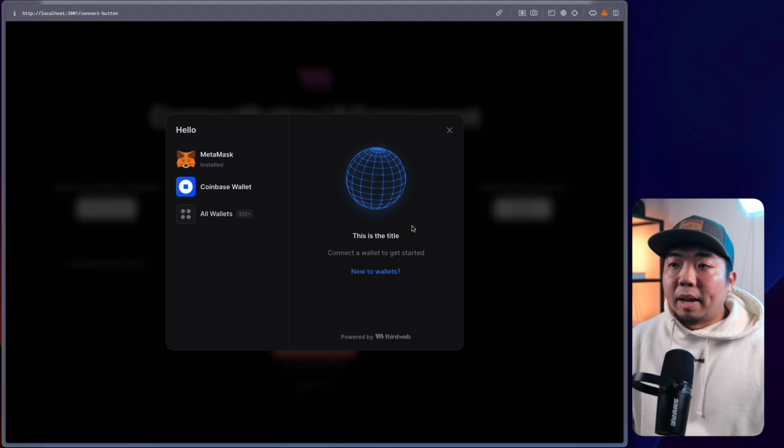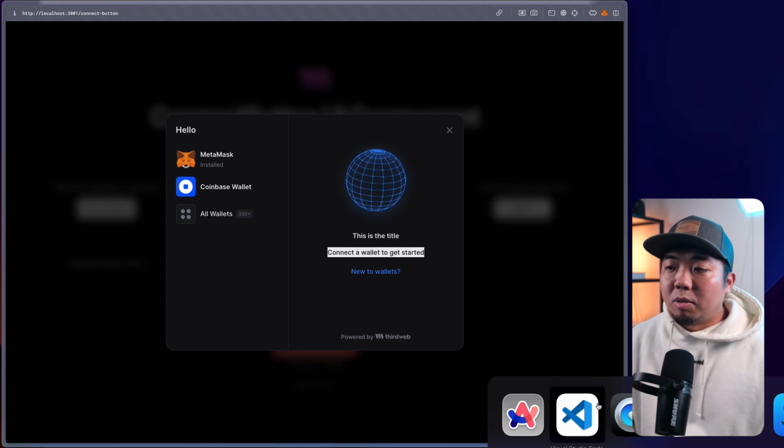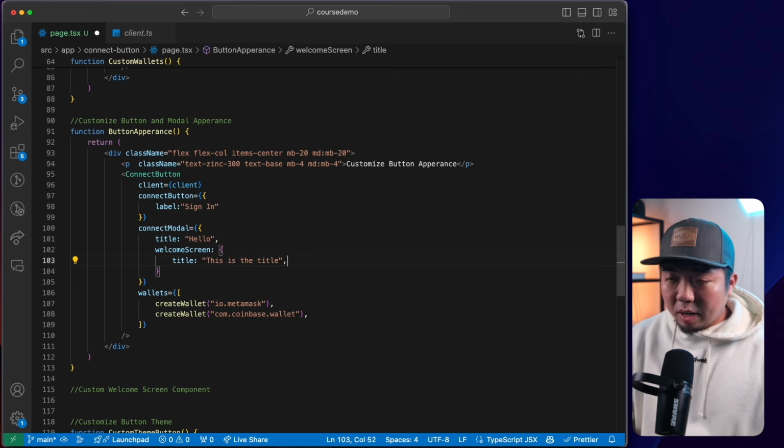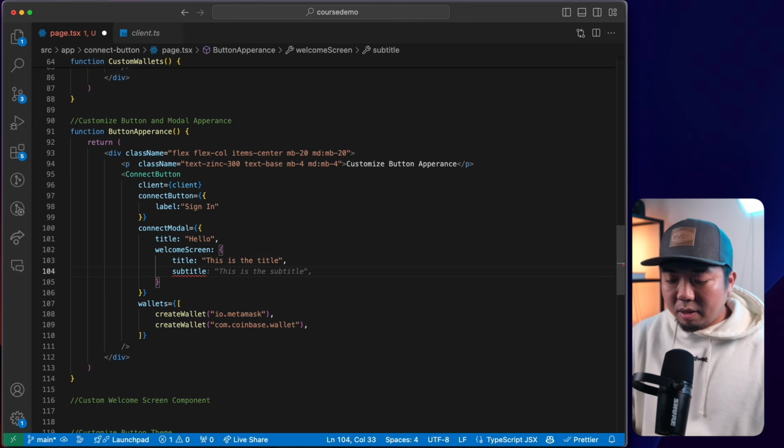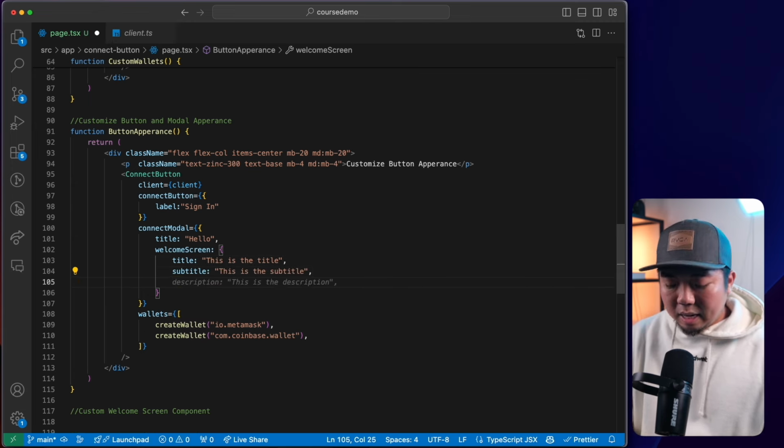And if I come back to my app here, you see this is the title here. We can also change the subtitle, which is this over here. And we can also change the image up top right here too. So if we come here, we can change things like, again, the subtitle. Say this is the subtitle. And then I can change things like the image that is shown.